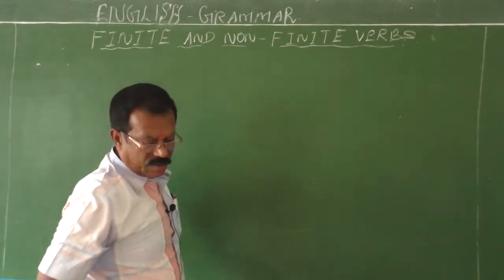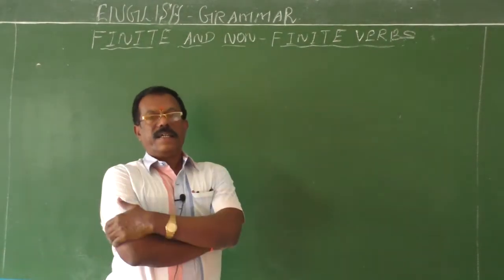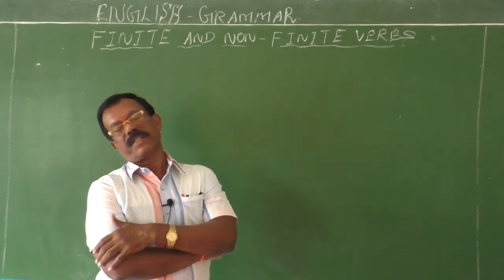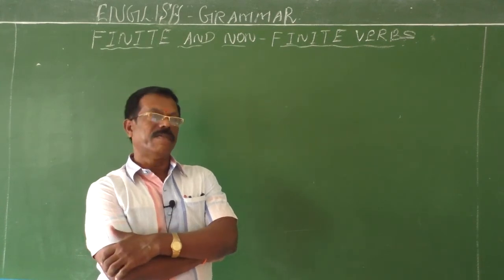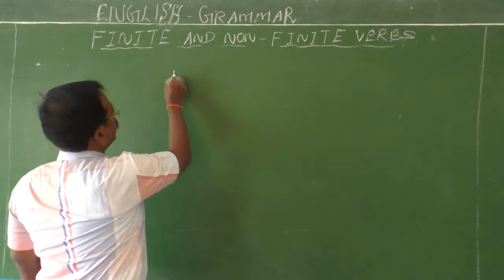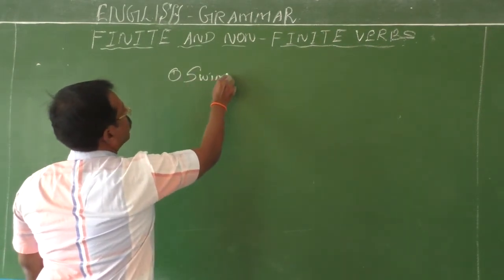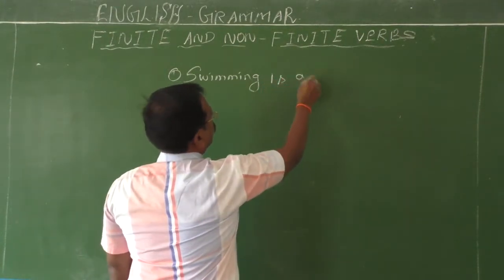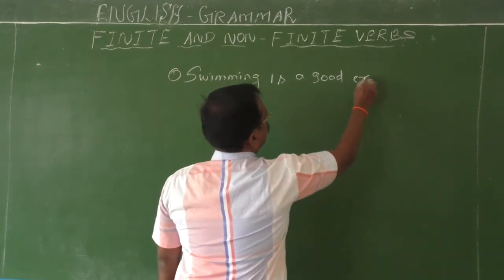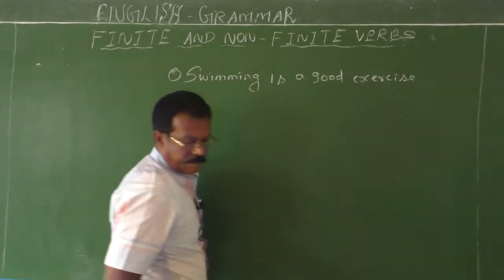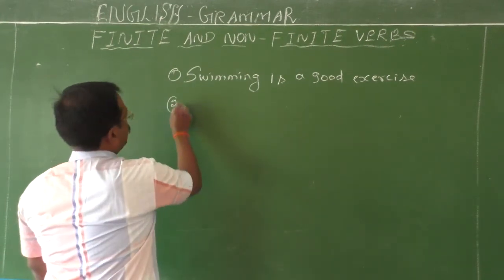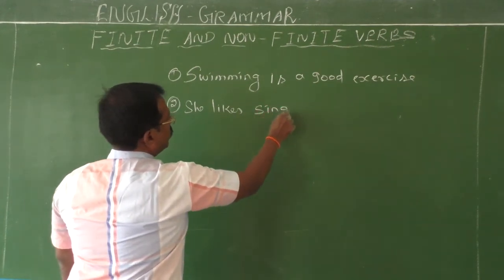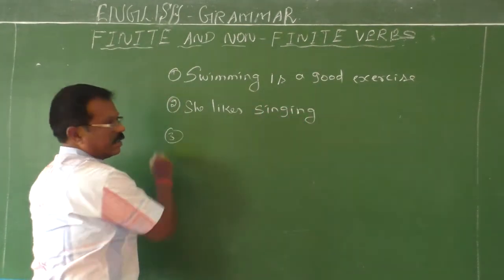So once again, just to recall, gerund is the base form of the verb plus ing. It is used as a noun. It is used as the subject of a sentence. Therefore, it is also called the verbal noun. Okay, right. See the examples. First, swimming is a good exercise. Second, she likes singing.